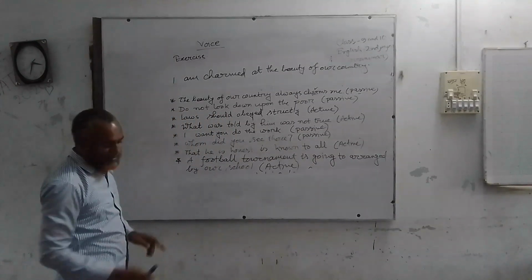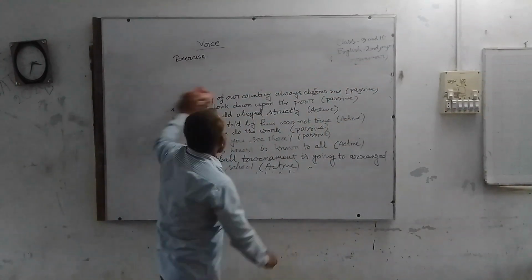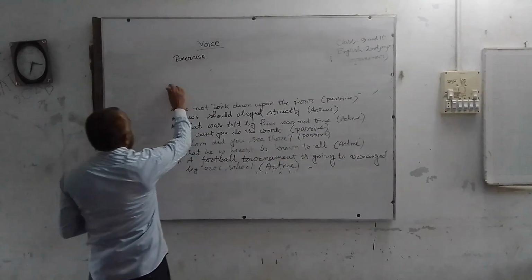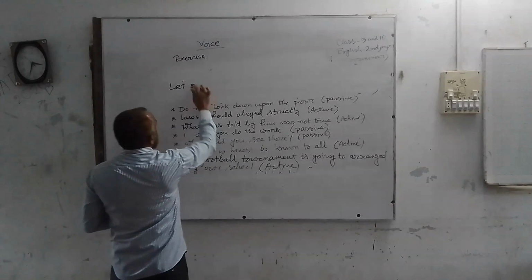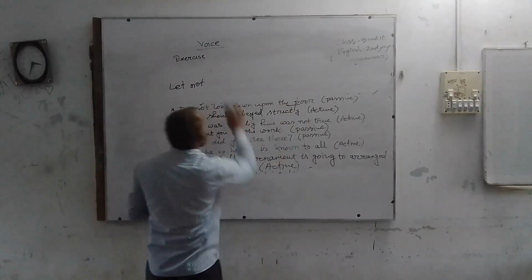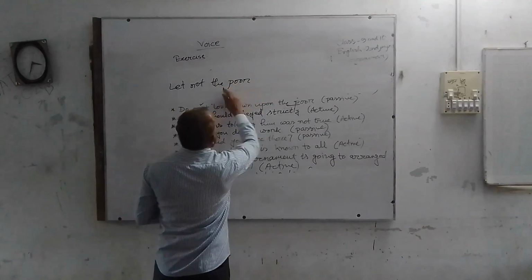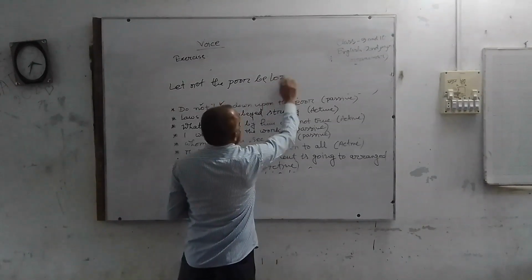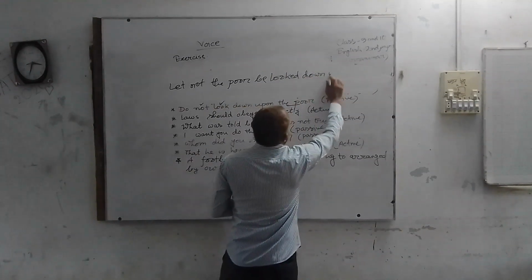Then come to the next sentence. Do not look down upon the poor. It's also an imperative one. You should start with let. As it's a negative one, you have to write not. Then the object. What should be the object? The poor. And after the object you should use be. Then the main verb, looked down upon.